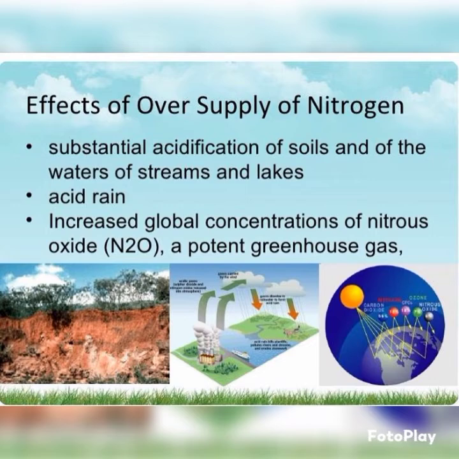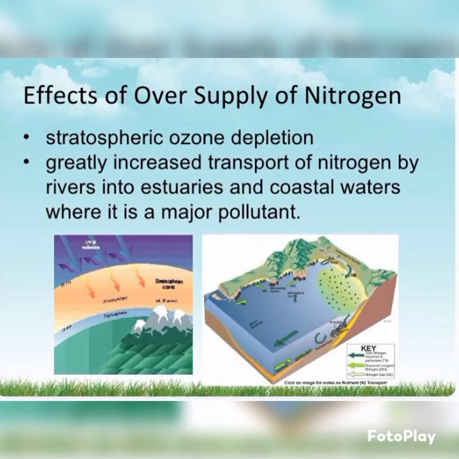Effects of oversupply of nitrogen: substantial acidification of soils and of the waters of streams and lakes; acid rain; increased global concentrations of nitrous oxide, N2O; stratospheric ozone depletion; greatly increased transport of nitrogen by rivers into estuaries.